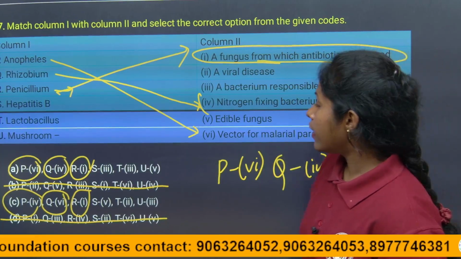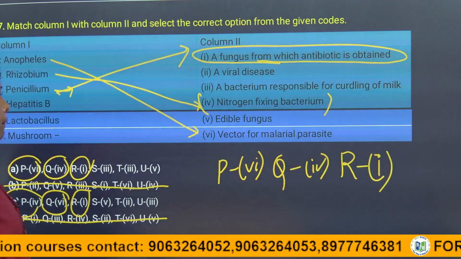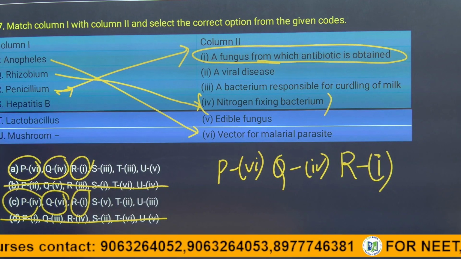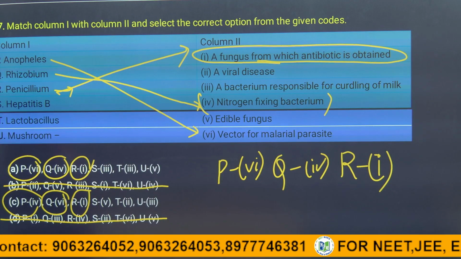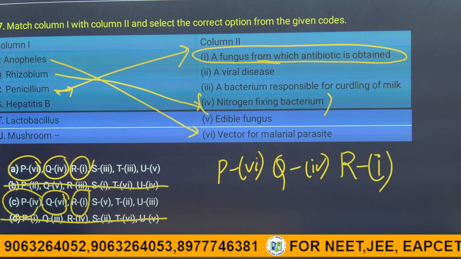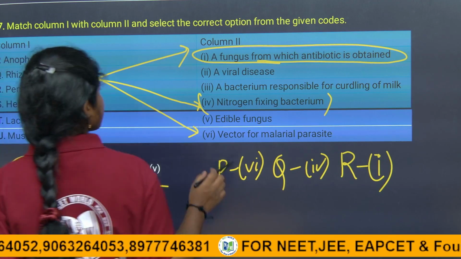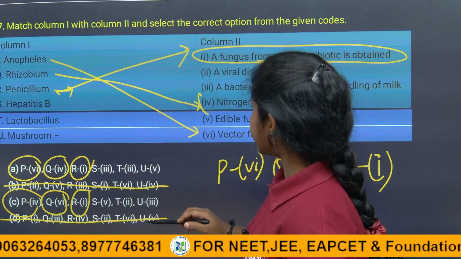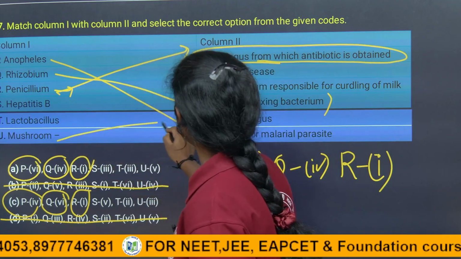See here, children, mushroom is also a fungus, right? But it does not help in the preparation of antibiotics. It's an edible fungus.